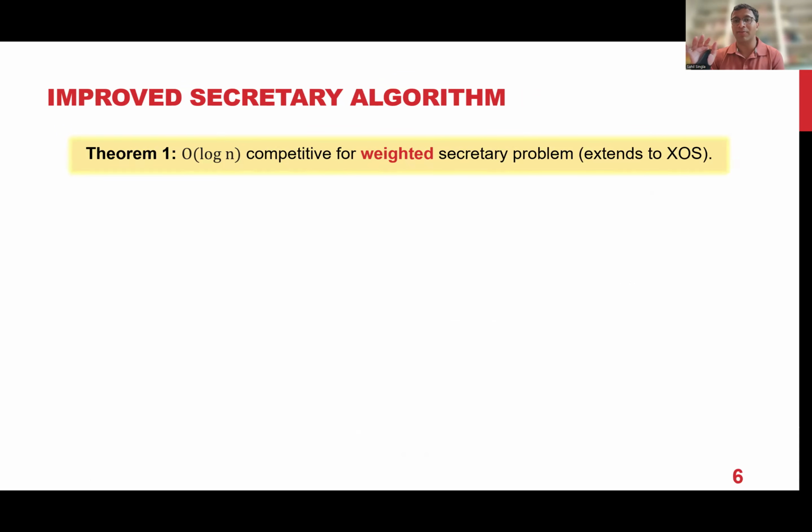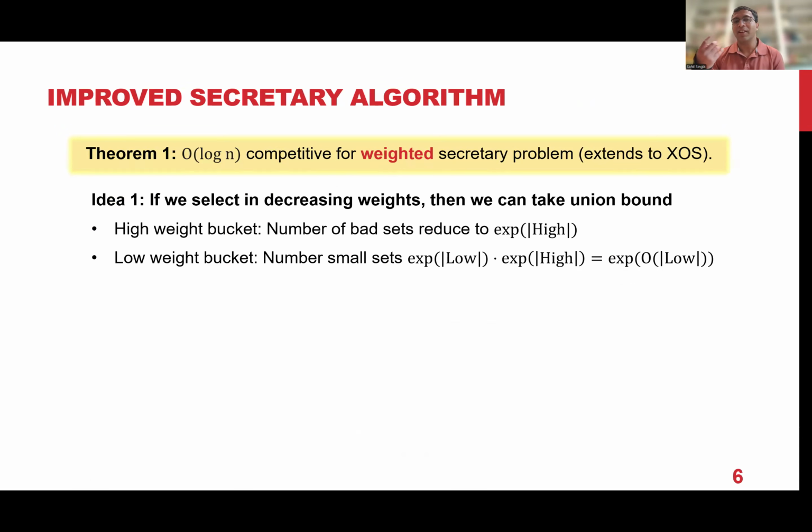So in the random order version of the secretary problem, you can actually get a better algorithm. And this, by the way, also extends beyond linear weight functions, even to some XOS functions. But the main observations on which it relies, I'm just going to discuss the observations. The first observation is that if somehow we could have magically chosen these elements in decreasing order of their weights. So you have these high weight elements, you have these low weight elements, maybe further lower weight elements. Let's say you just have two weight classes.